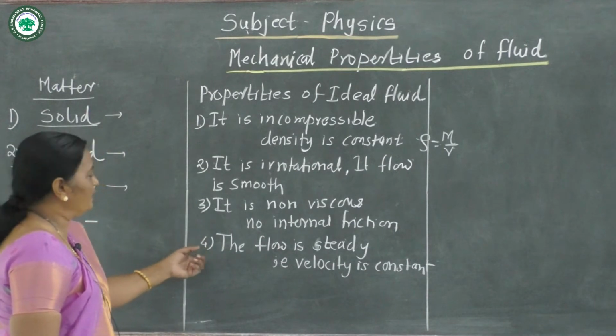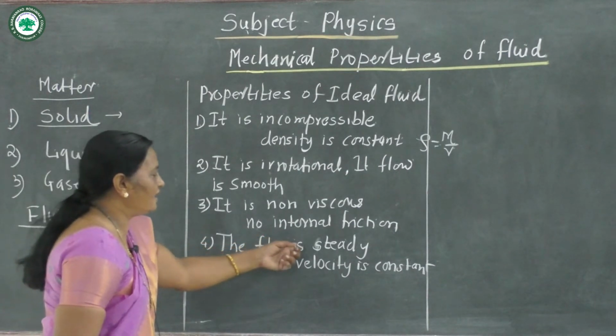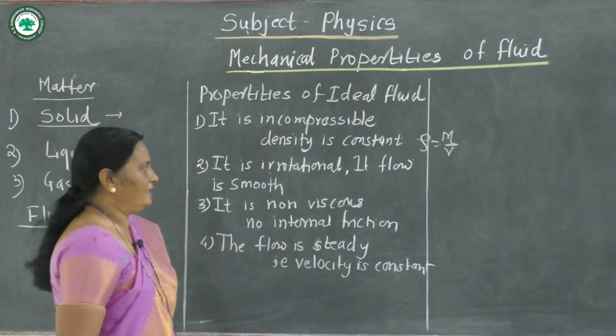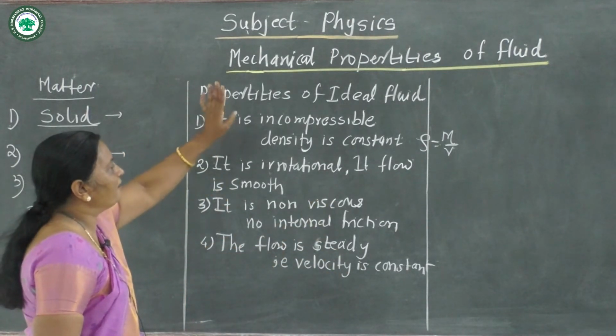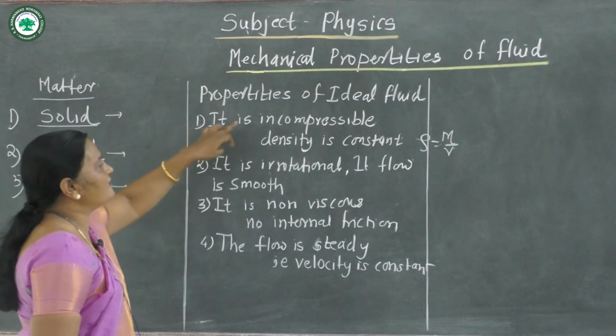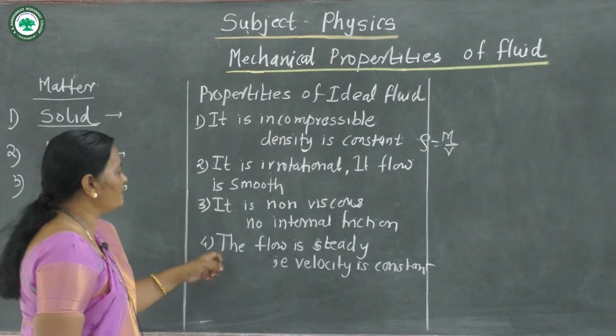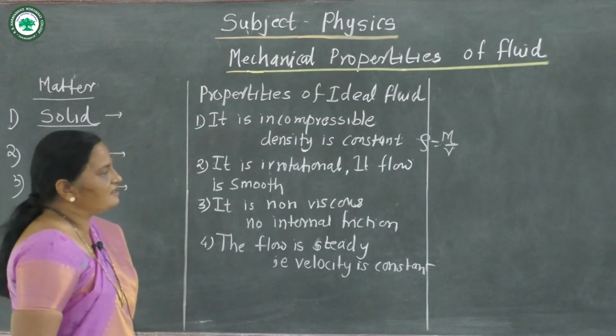And the fourth property is that the flow is steady, that is, velocity is constant at every point. So the properties of ideal fluid: it is incompressible, irrotational, non-viscous, and the flow is steady.